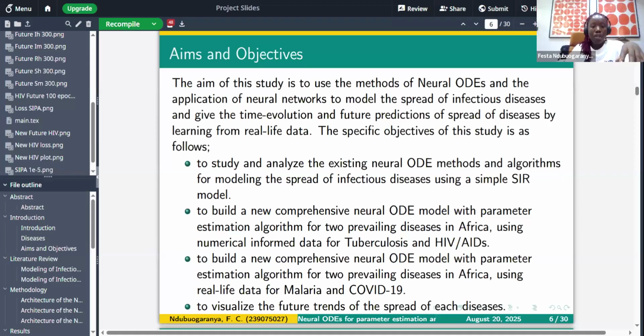Now I'm going to talk about the epoch with time. This is for the numerical informed approach, where we use the fourth order Runge-Kutta method. The HIV/AIDS model is divided into four compartments: the susceptible, infected, pre-AIDS patients, and the AIDS patients. This particular model was gotten from Kibona et al. in 2011, who formulated the following system of ODEs.